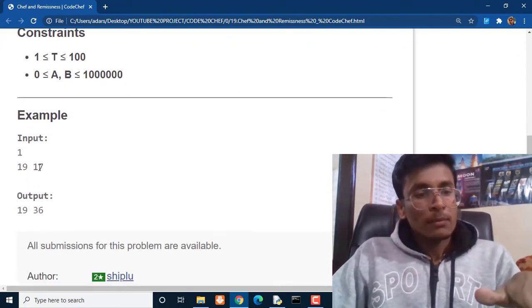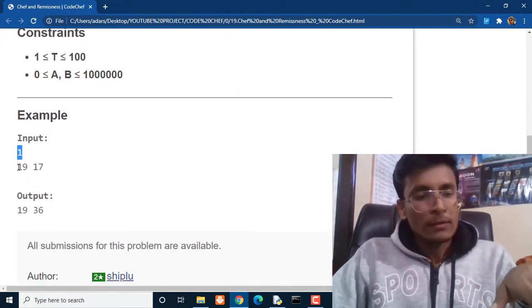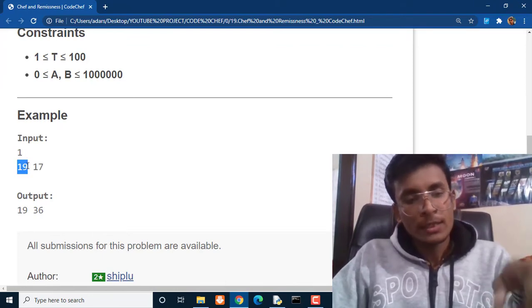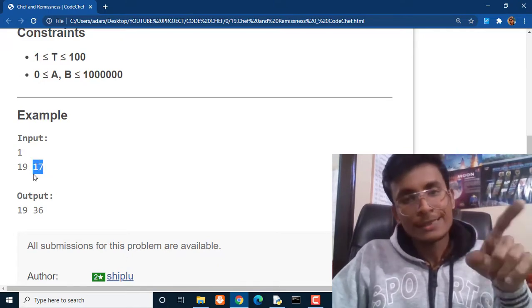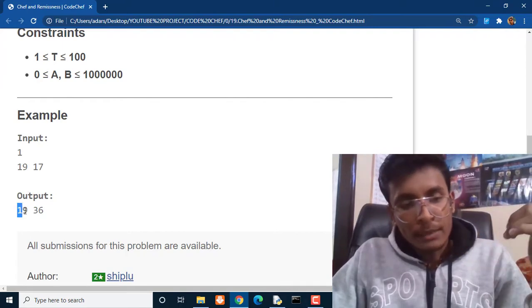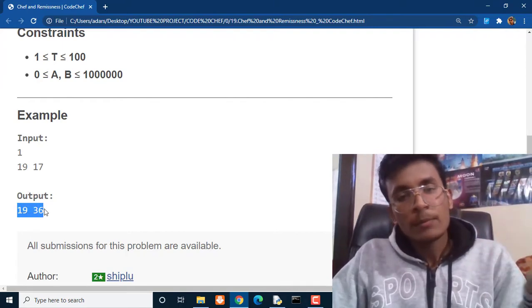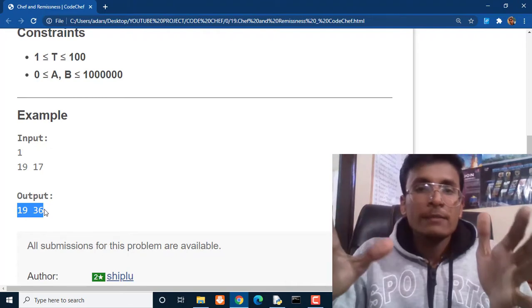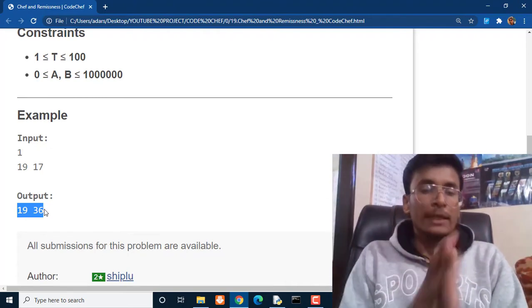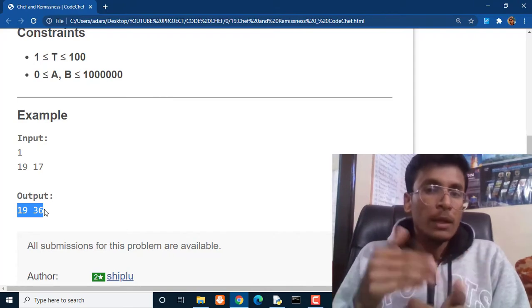Okay, so the example is, for test case 1 we have 19 and 17, meaning guard 1 has seen Chef 19 times and guard 2 has seen the Chef 17 times. That means we have to provide the minimum number of times and the maximum number of times Chef has entered the building. So we have to think about it and develop a logic to solve this problem.